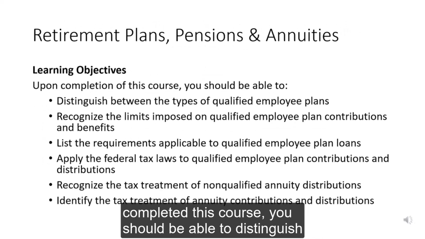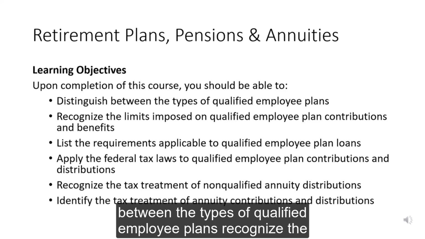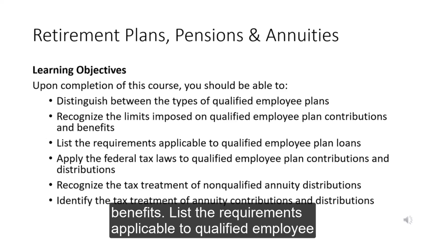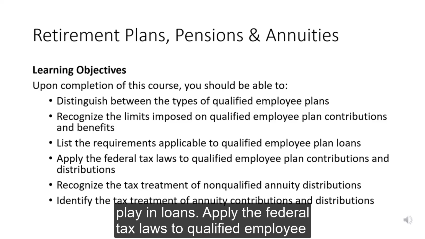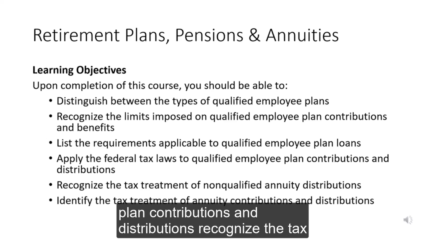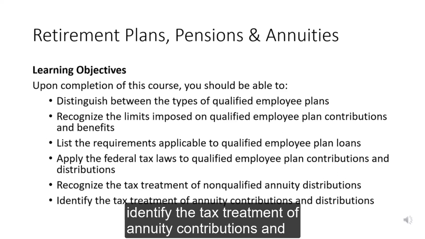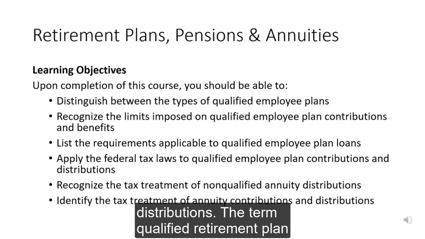When you have completed this course, you should be able to distinguish between the types of qualified employee plans, recognize the limits imposed on qualified employee plan contributions and benefits, list the requirements applicable to qualified employee plan loans, apply the federal tax laws to qualified employee plan contributions and distributions, recognize the tax treatment of non-qualified annuity distributions, and identify the tax treatment of annuity contributions and distributions.